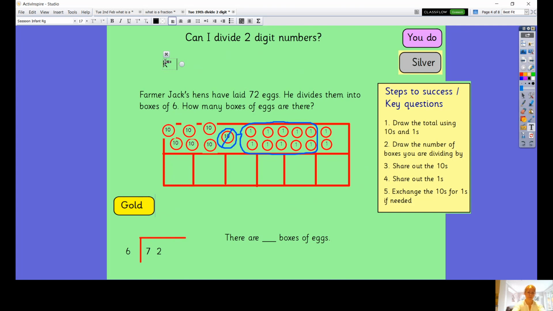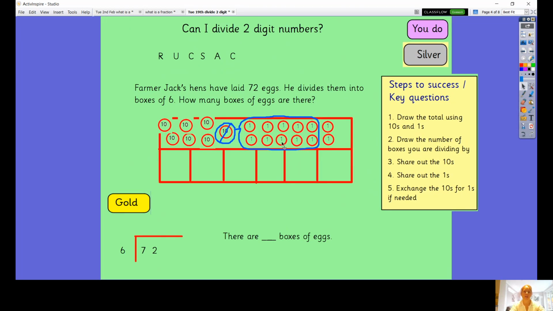Okay, so I'm just going to put rucksack back up here again to help us to remember what we need to do. So hope you got yourself an answer that seems reasonable. So first thing I'm going to do is start sharing out my 10s. I read my problem, haven't actually underlined it, I'll do that in a second, but hopefully you did that. I understood what sum I had to do. I had to do my 72 and divide them by 6. So that was my calculation, 72 divided by 6. Now I'm just solving the problem.